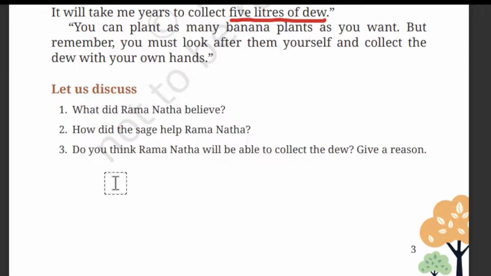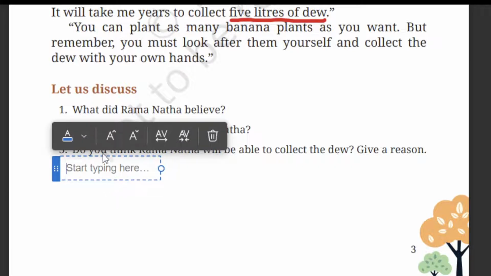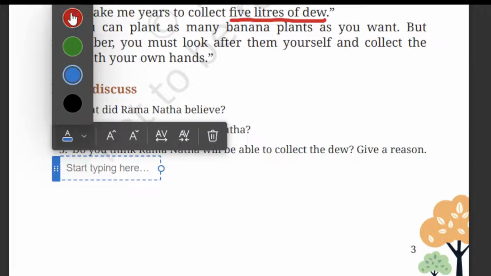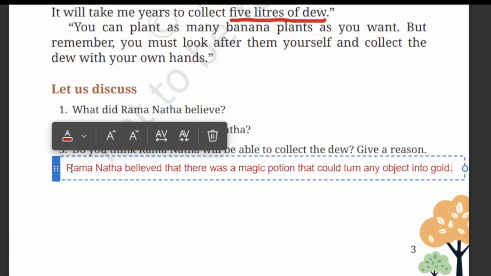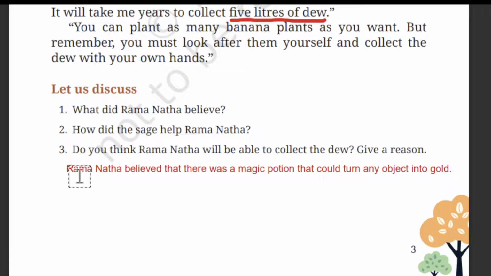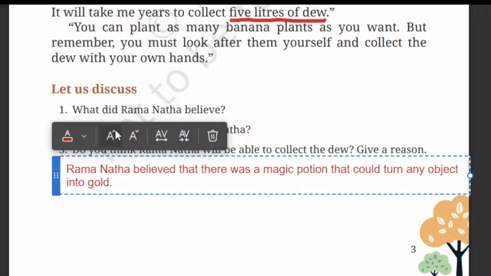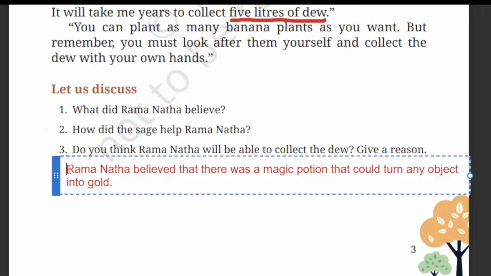Let us discuss. What did Ramnath believe? So I will keep the answer here. Okay, so this is the answer for the first question.